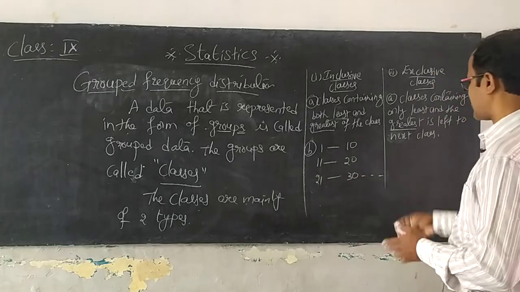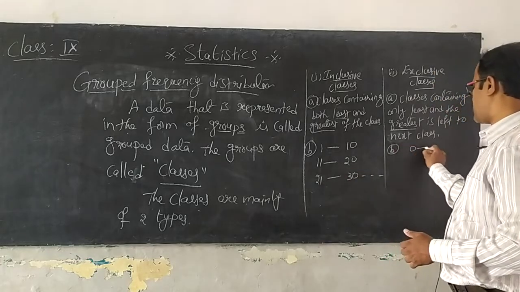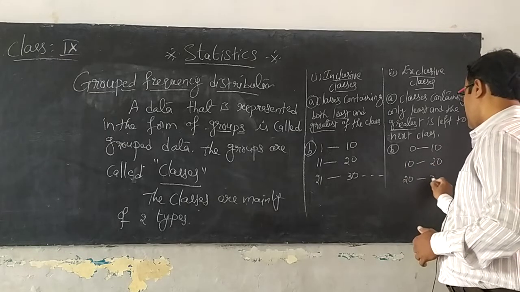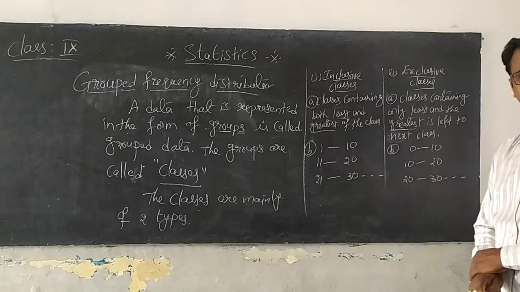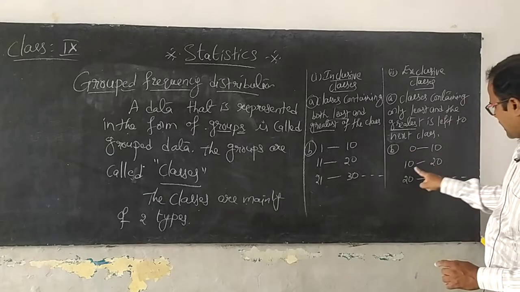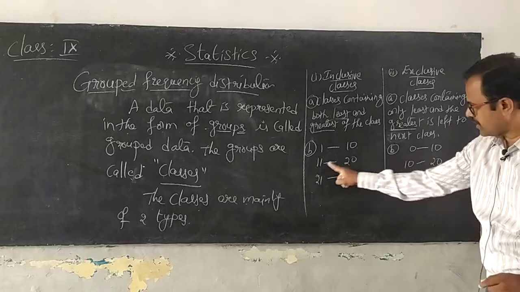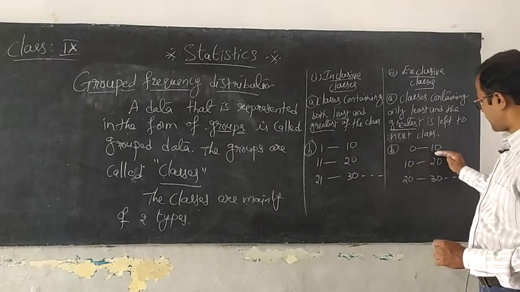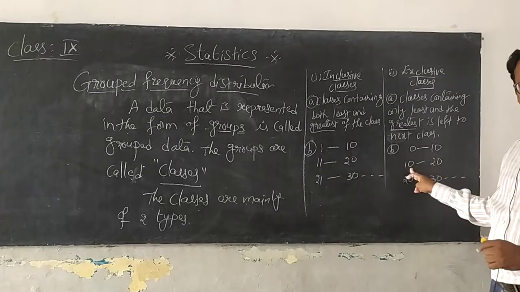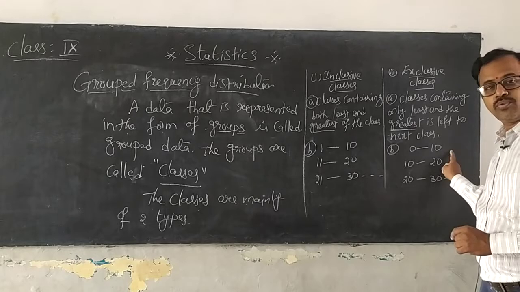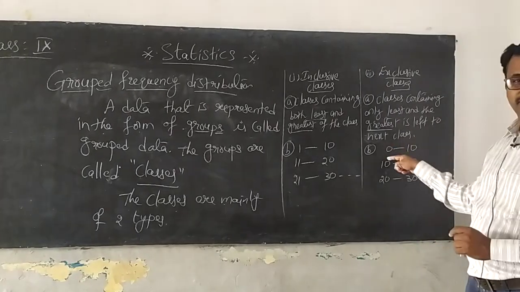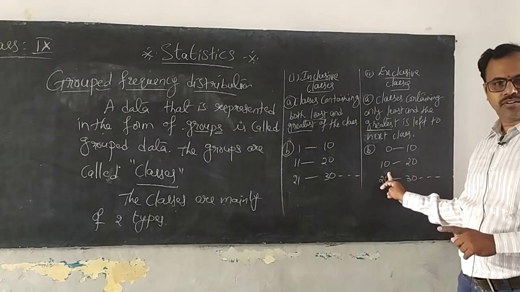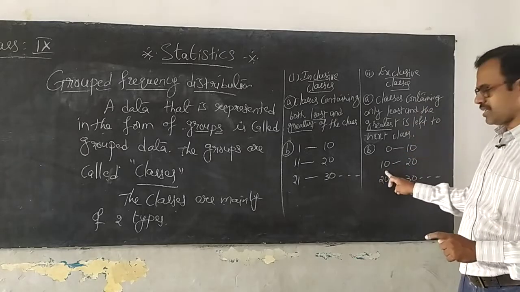But how do you have exclusive classes? Observe carefully: 0 to 10, 10 to 20, 20 to 30, and so on. 0 to 10, and this 10 is again continued. You observe, you don't have any continuation in the inclusive classes. The 10 is broken there and you start from 11. But here 10, you don't break it and you get it again. That means this 10 is not used in the upper class. That is excluded in the upper class and to be used in the next class. Okay, it is excluded here and used in the next class.